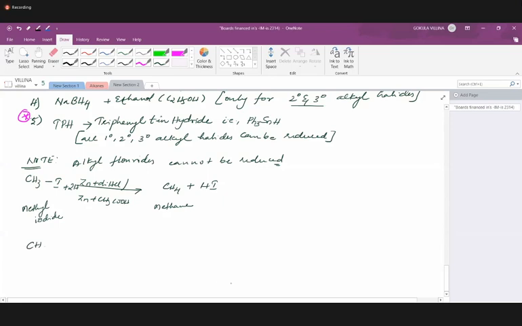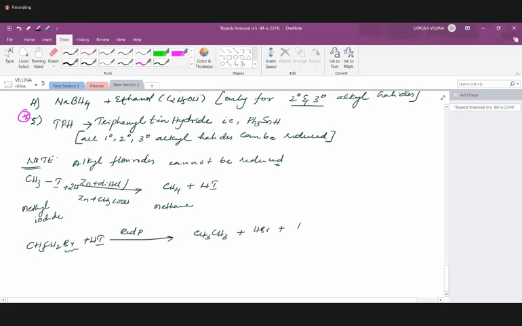CH3CH2Br. The red phosphorus reaction will be a little bit different. Red phosphorus, we are heating in presence of hydrogen iodide, right? The course of the reaction will be something like this. Anyway, we will get a proper alkane. The halide, which is initially part of our alkyl halide, will be removed as HBr.